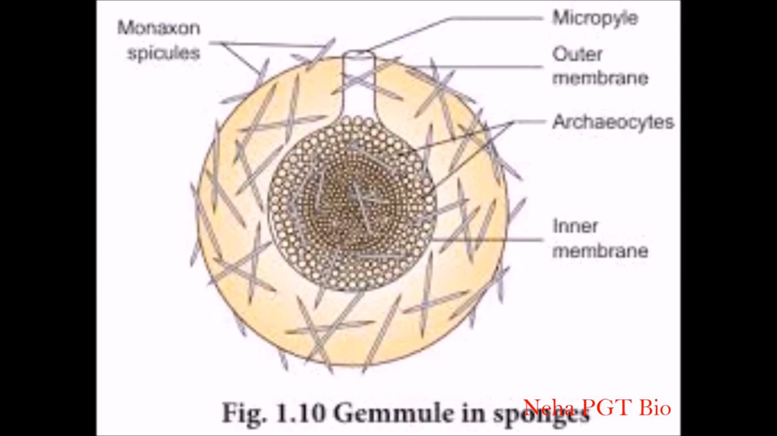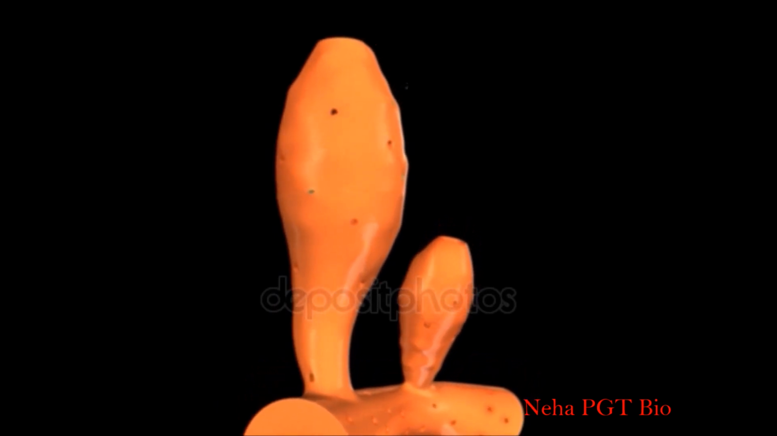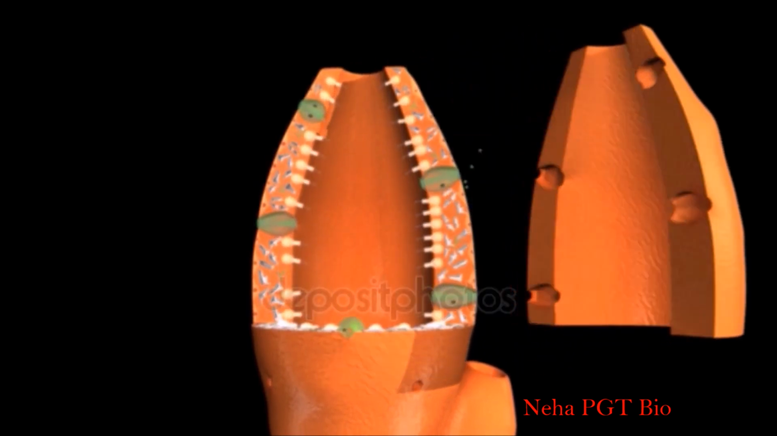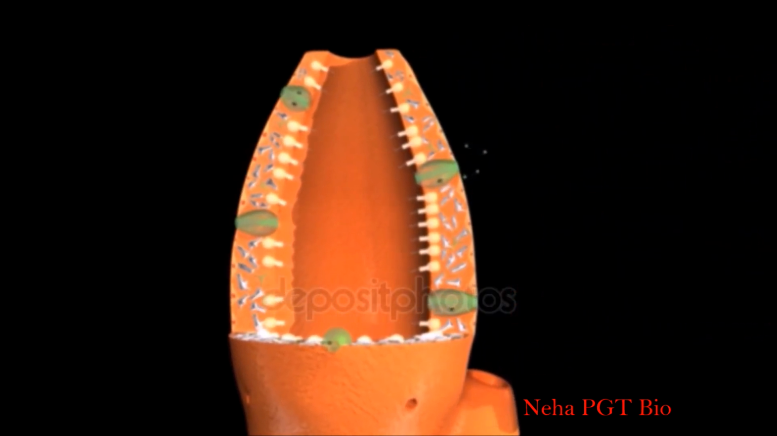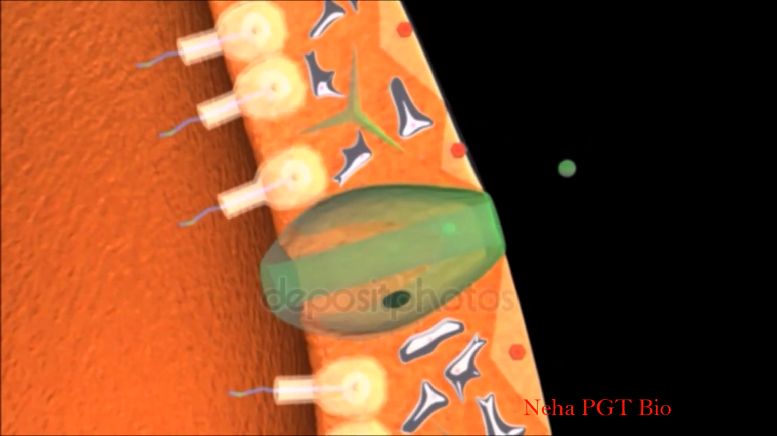So how do gemmules help in the formation of new sponges? These gemmules are released in the water, and whenever they come in contact with a suitable substratum, they attach to that substratum, and then archeocytes come out through the micropyle and form new sponges.